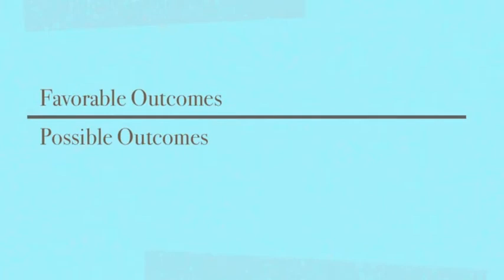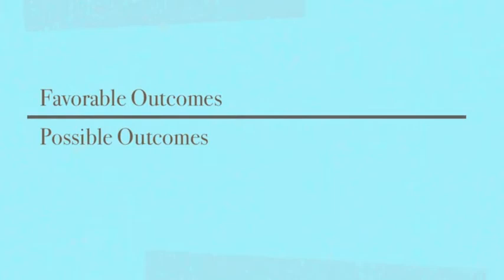Here are some more vocabulary words that are connected to probability. Favorable outcomes and possible outcomes. As you can see, there's a line between them because really they make a fraction. So possible outcomes means the total number of possible outcomes in an event. Favorable outcomes is the number of favorable outcomes in an event. How many times what you want to have happen is possible to happen.